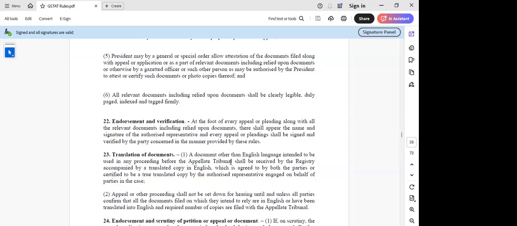The order is in English, but a few of the facts are pasted in Kannada, sir. So it doesn't make it a Kannada order, does it? That's what I was trying to bring out: whether the translation should be done for that also, or is it purely if it is a Kannada order that it has to be done.